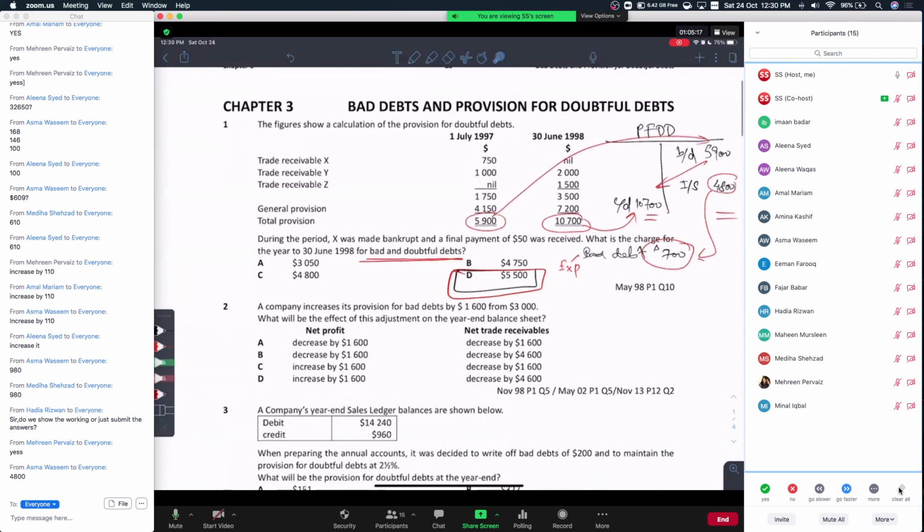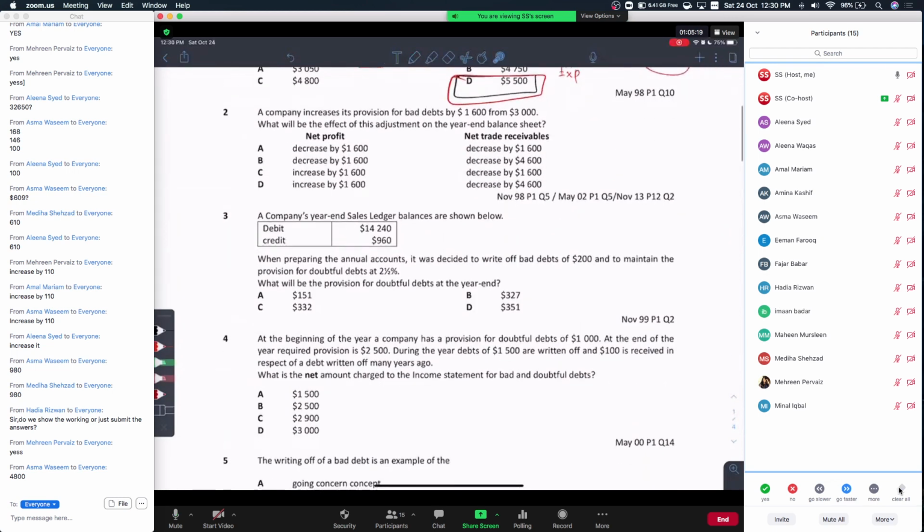Okay, do we have problems with the second question? This way it will take us a long time if we spend this long on one question, but it's all right. So second question. Any problems with the second question?